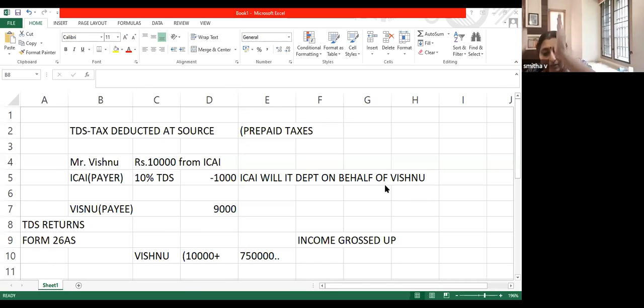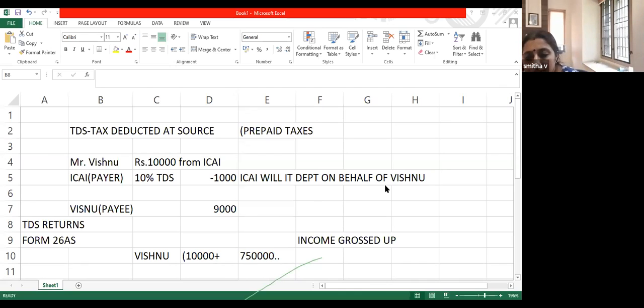So all this will come in a comprehensive, single statement, and all this together will show what is my total income and what is my total TDS credit, because every one of them will be filing their TDS return. ICAI will be filing a TDS return. Lakshya will be filing a TDS return showing that this much has been paid. III will be filing a TDS return. So everything comes to the knowledge of the income tax department, and the income tax department will tabulate it person-wise, PAN-wise. How much is total TDS deducted for me? How much is total deducted for Mr. B? How much is total deducted for Mr. C? Everything can be seen in a single statement. That is my Form 26AS.